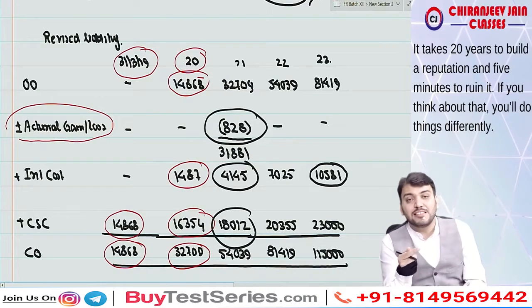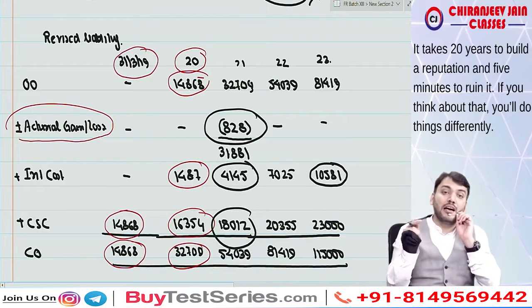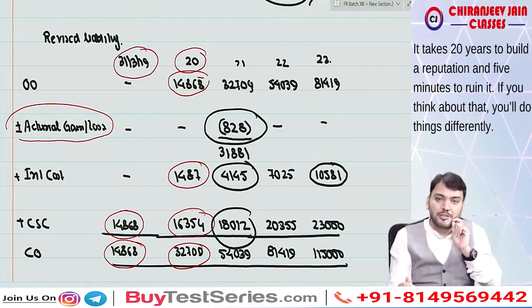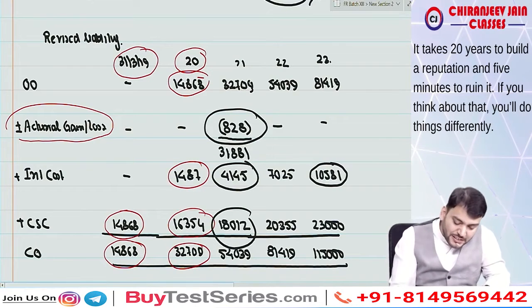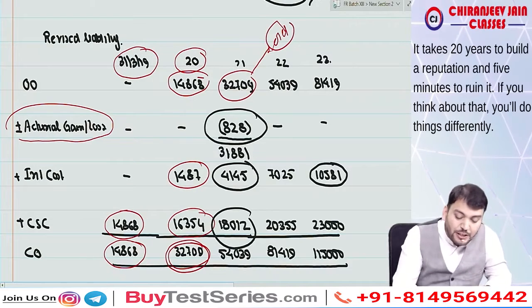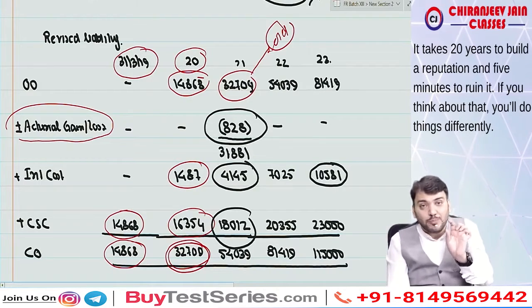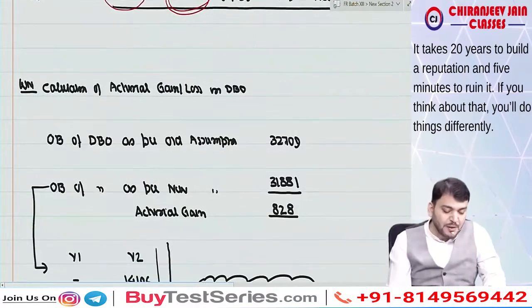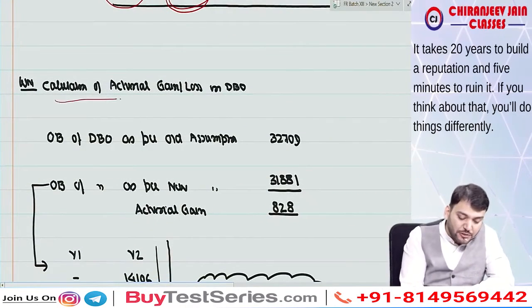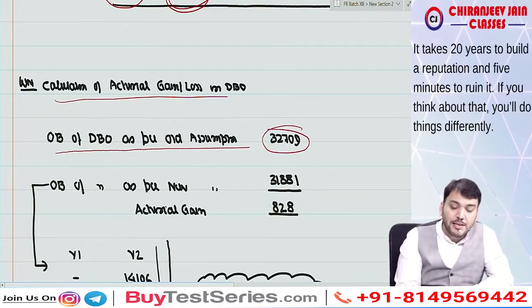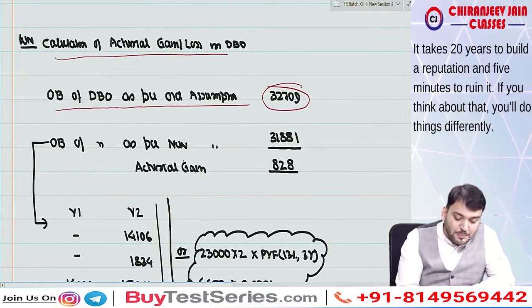First we'll do plus minus actuarial gain or loss, then we'll calculate interest cost. So always write down actuarial gain or loss first, then interest cost, then current service cost. Understood this point? Now can you see this 32,709 is based on the old assumption? Now we need to find out what will be the opening liability as per the new assumption. So we can prepare one working note for this calculation of actuarial gain or loss. The opening balance of DBO as per the old assumption is already calculated. Now we'll find out the opening balance as per the new assumption.